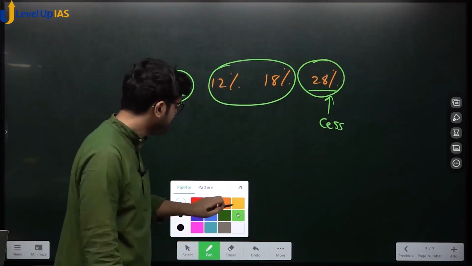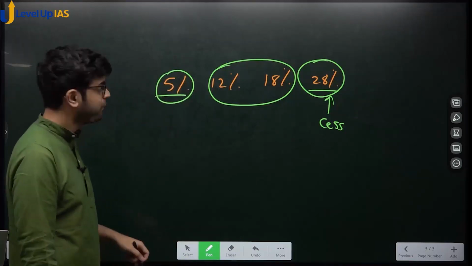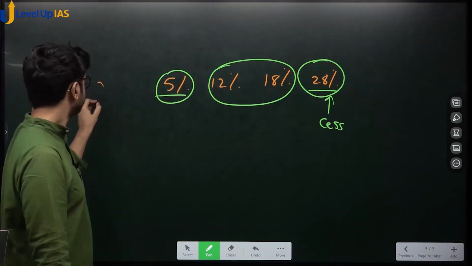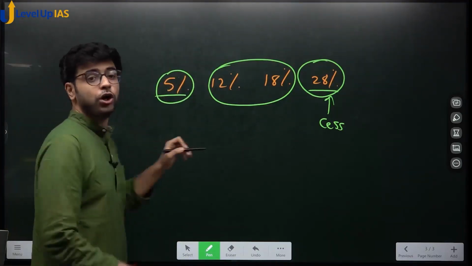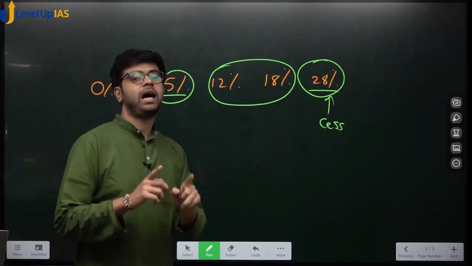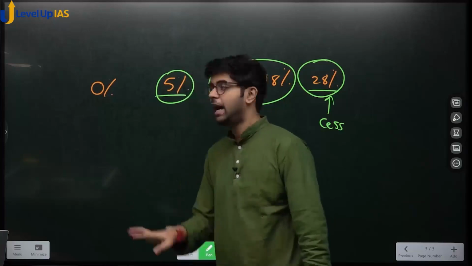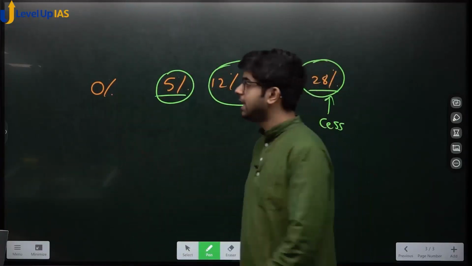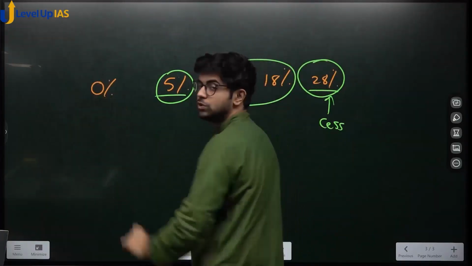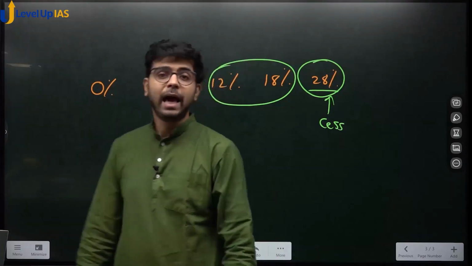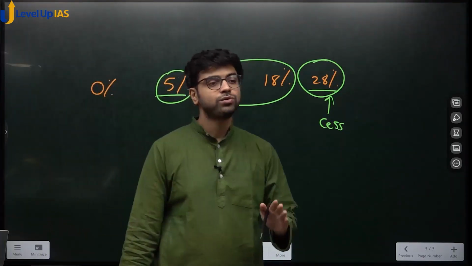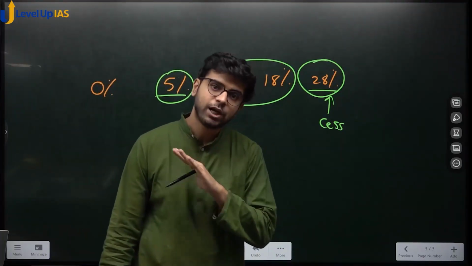Now I told you that there is a fifth rate also. Do not think these goods are exempt. These goods are taxed at 0%. Sir, that means the same thing as exempt. No, that doesn't mean the same thing as exempt. Exempt means that those goods are not charged with GST at all.